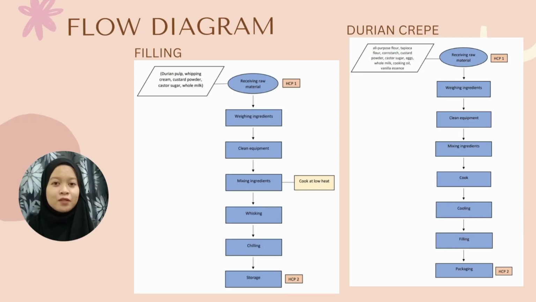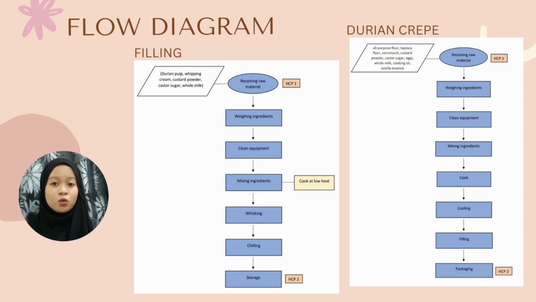Next, this is the flow diagram of durian crepe production. First, we will look at the flow to produce the filling. There are two halal control points in this flow. As you can see, only the first step, receiving raw material, and the last step, storage, are classified as halal control points. Raw material is classified as a halal control point because of the possibility of getting contaminated with najis or non-halal material during the transportation to the factory, especially our main ingredient, durian pulp.